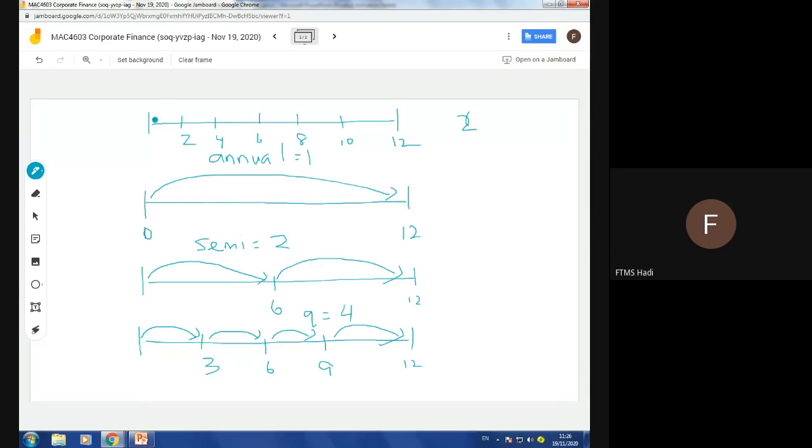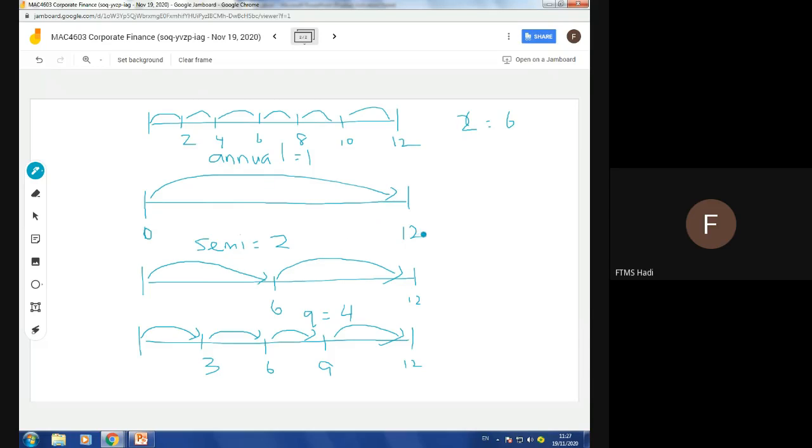So interest will be cycled how many times? 1, 2, 3, 4, 5, and 6. Therefore the compounding will be 6 times. In a simple formula, 12 months divided by 2, which is 6.